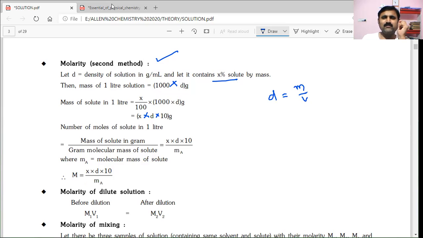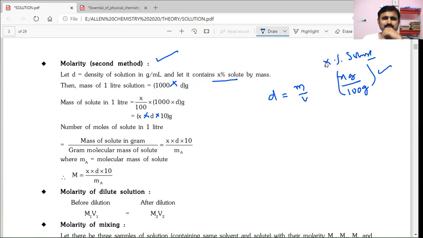And X percentage of solute. What is the X percentage of solute meaning? X grams of solute is present in 100 grams of solution. Okay. So X by 100 is a weight fraction, and this is multiplied with this 1000 into D here.